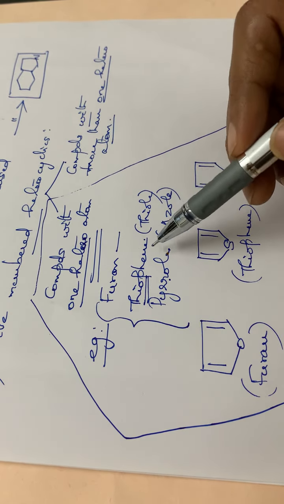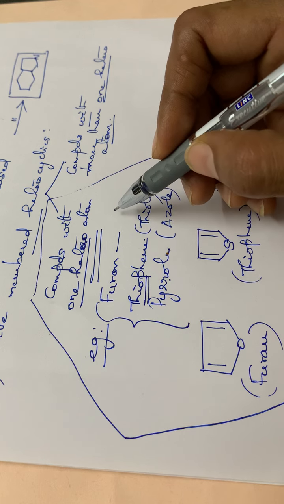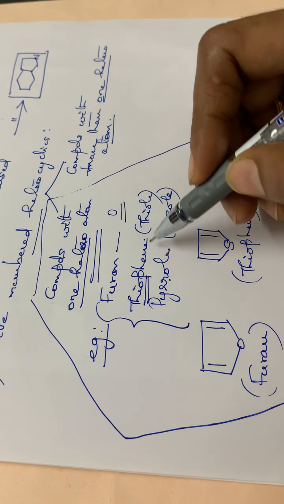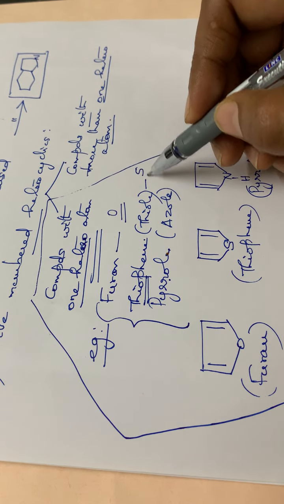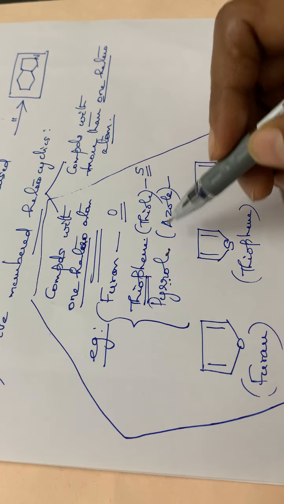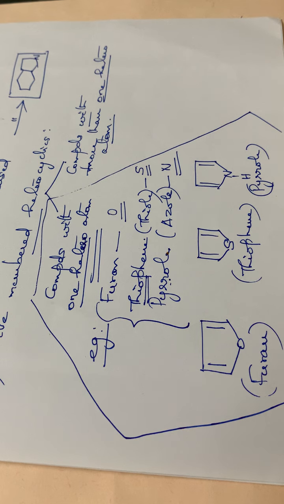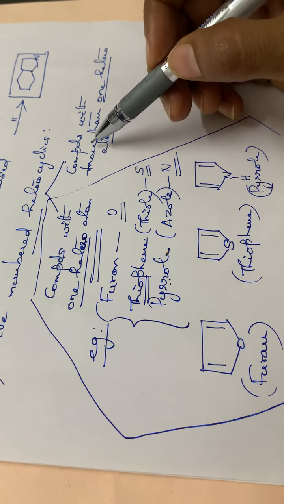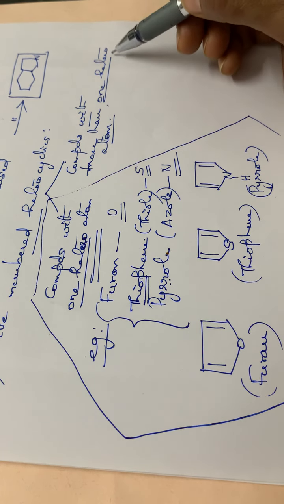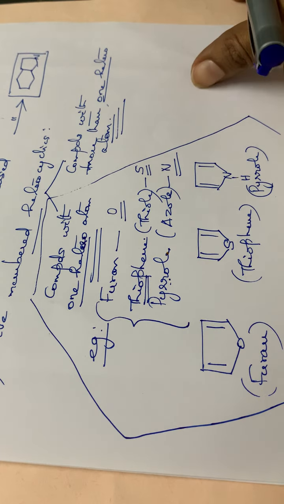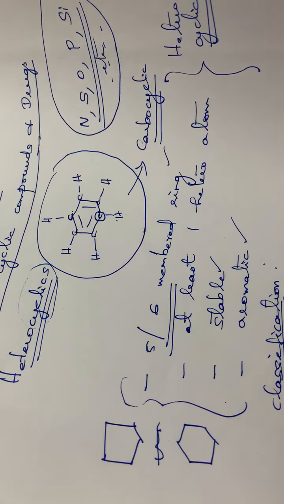Furan, thiophene and pyrrole. Furan is a 5-membered ring with an oxygen atom. Thiophene is a 5-membered ring with a sulfur atom. And pyrrole is a 5-membered ring with a nitrogen atom. Then the second classification is the compounds with more than one heteroatom. So we can go through the second category.